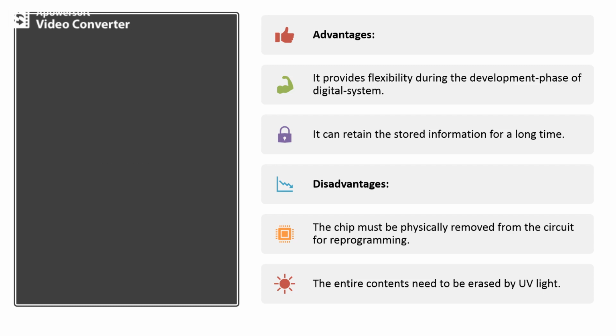So the major advantages are it provides flexibility during the development phase of the digital system. It can retain the stored information for a longer time. The major disadvantages are the chips must be physically removed from the circuit for reprogramming. The entire contents need to be erased using UV light.